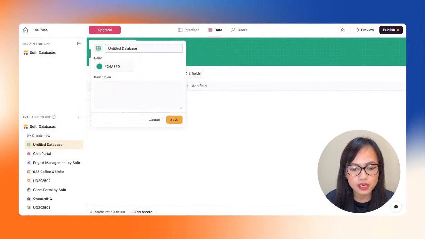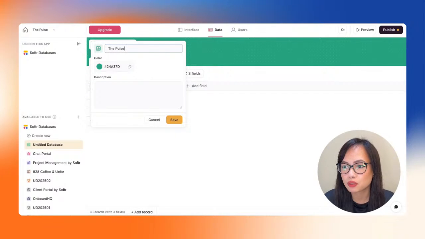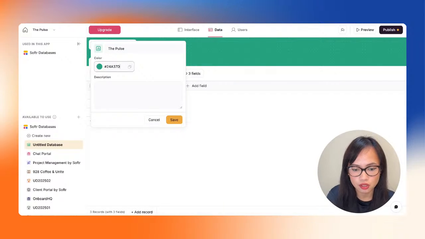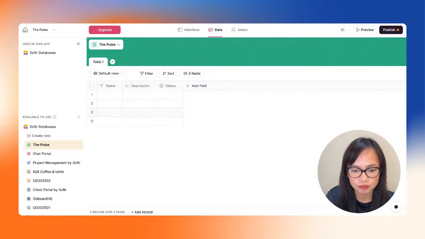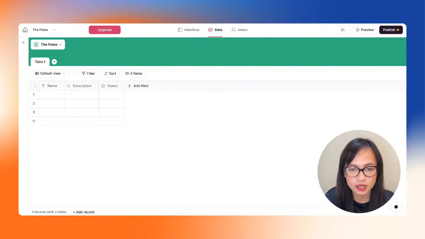So let's rename the database. Let's call it the Pulse. We already have our branding for the Pulse that we've decided on, so we are just going to change the color to our Pulse color, which is BD1234. There we go. All right, so we've created our database. That's the very first part of creating the database.